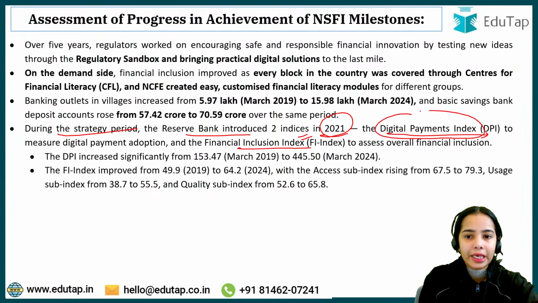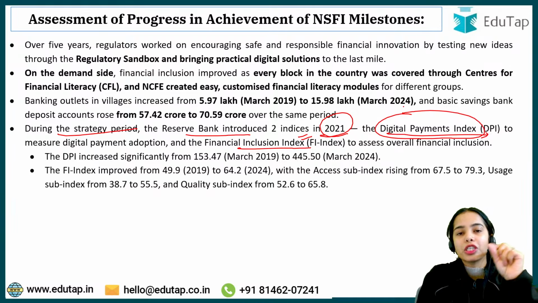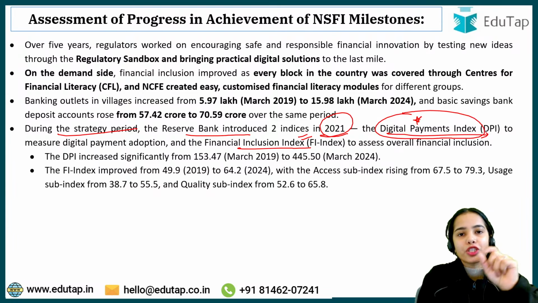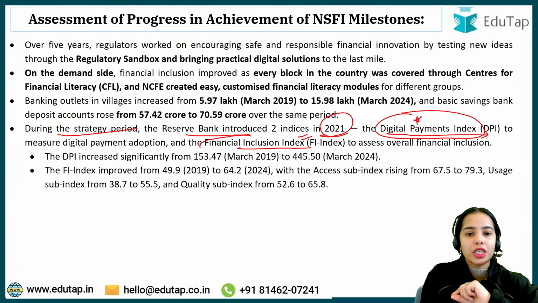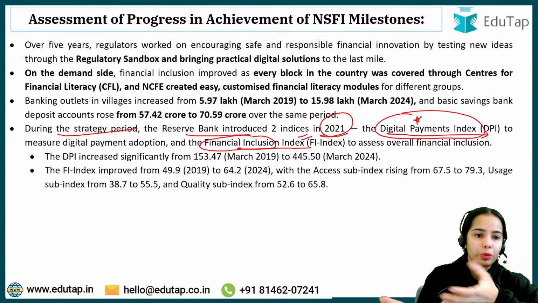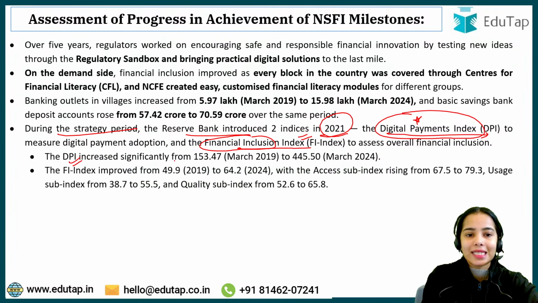The Digital Payment Index shows the deepening and penetration of digital payments, while the Financial Inclusion Index shows the financial inclusion of more and more people.